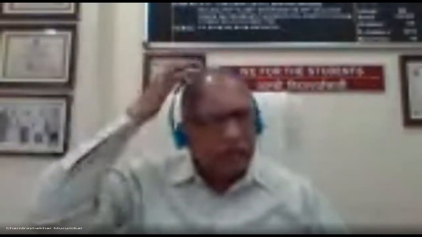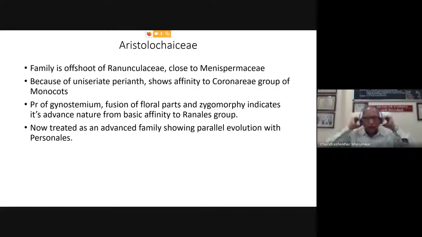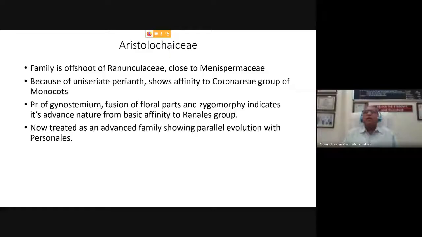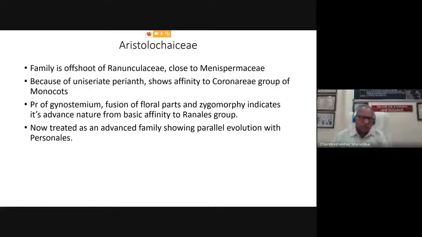Because of the uniseriate perianth, it also shows a very close affinity towards the Coronarieae group of monocots. The Coronarieae group of the monocots is the one which shows a perianth which is petaloid, colored. Now in Aristolochiaceae also we can see that the perianth is not sepaloid, it is not green. But on the contrary, it is colored and it has various shapes, natures, sizes and forms. So obviously it is highly zygomorphic.